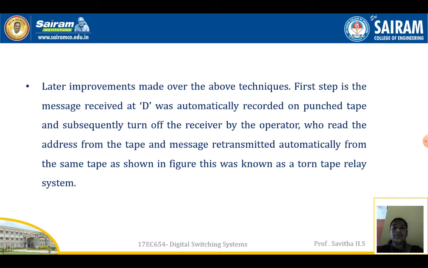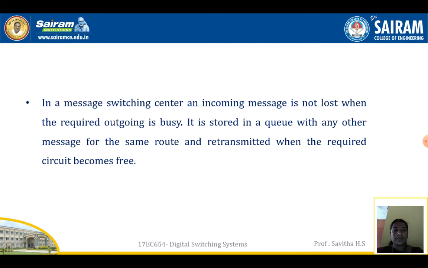Later improvements were made over the above techniques. First, the message received at P was automatically recorded on punched tape and subsequently turned off the receiver by the operator, who read the address from the tape, and the message was retransmitted automatically from the same tape, as shown in the figure. This is known as the torn tape relay system.